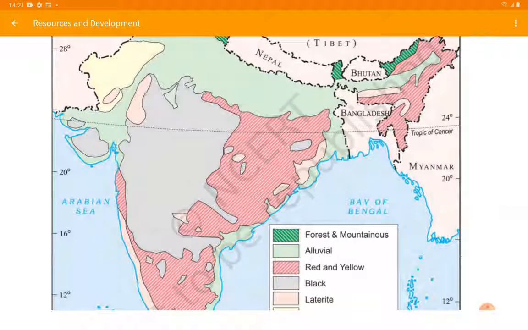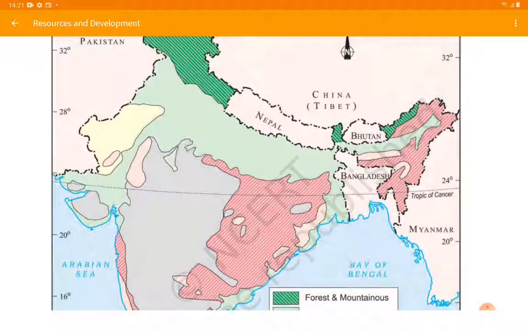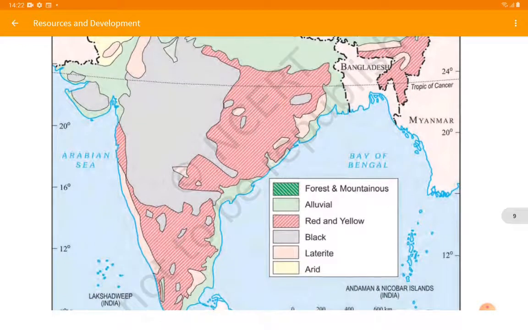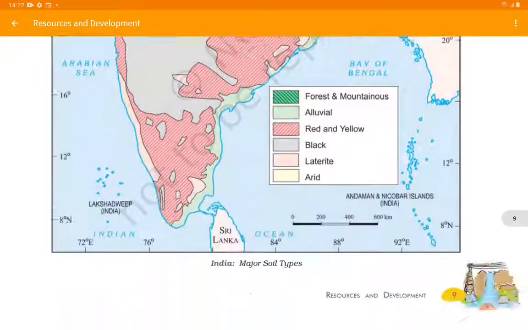So first we see the distribution of alluvial soil. Alluvial soil is light green in color and it is distributed in most of the northern plains, and also we can see that in some parts of Gujarat and in Rajasthan it has a distribution belt. For black soil, it is represented by a grey color, light grey, which is occupying most of the central parts of India, occupying Maharashtra, Uttar Pradesh, Karnataka, and many more.